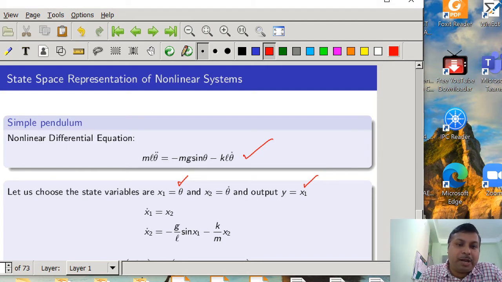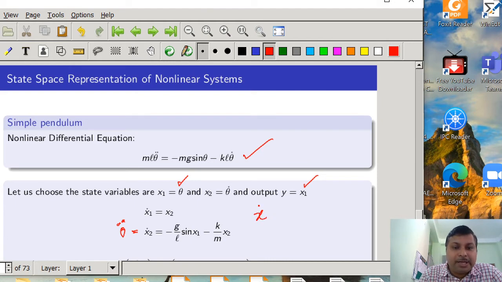So dx1 by dt is theta dot, and theta dot is equal to x2. And now we have to write x2 dot. So x2 dot means theta double dot. So this is basically the expression for theta double dot. So x2 dot will be equal to minus g by l sine x1 minus k by m x2.